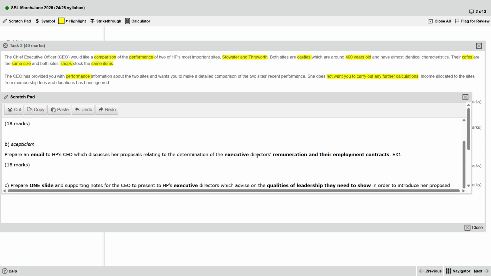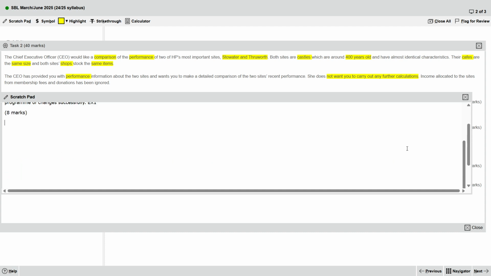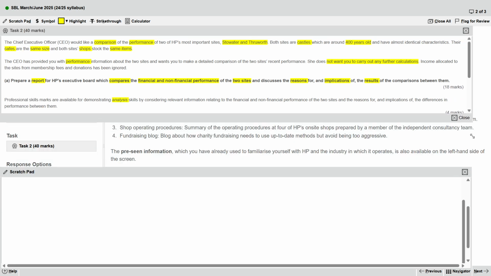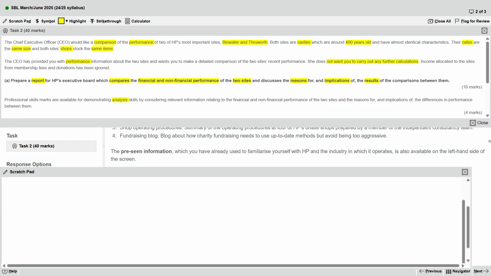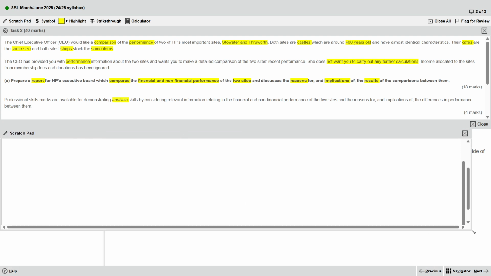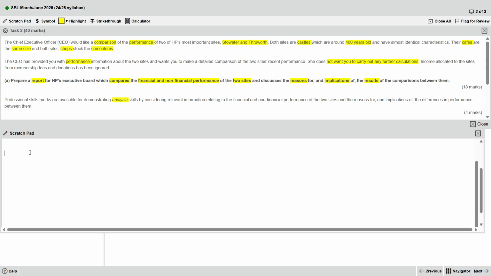Then let's type something. Open Scratchpad. Then this one I will shrink so that I can see the total marks for part A. So this one is task 2, part A.